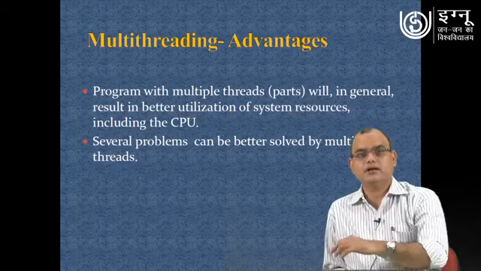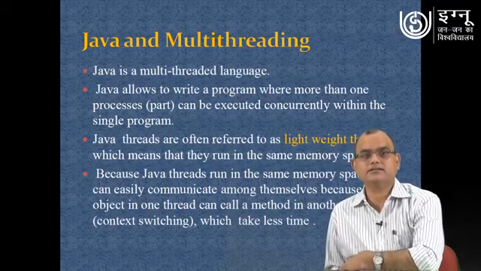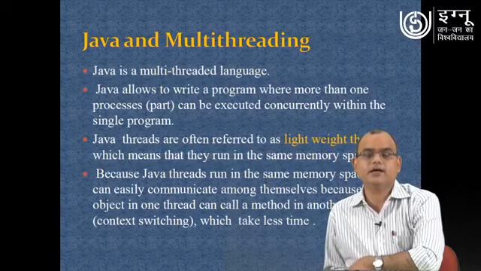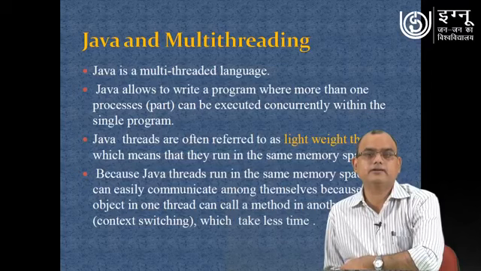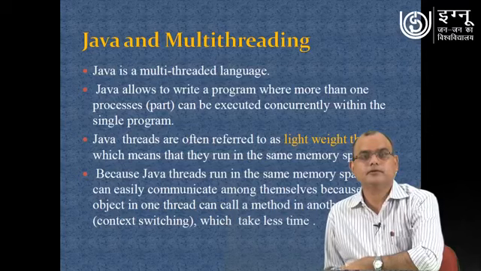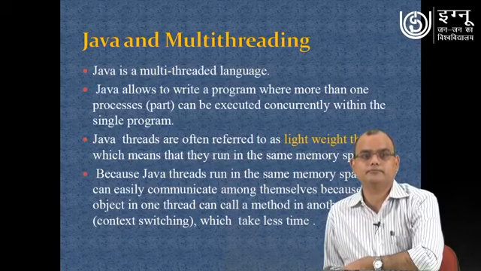We will see a few examples of how we can use the multi-threading concept. As far as Java is concerned, Java provides a multi-threading facility, with an API and classes available in it. It has several methods in those different classes to use the conceptual framework of multi-threading while you are developing your program.